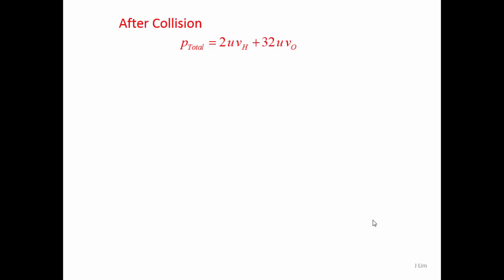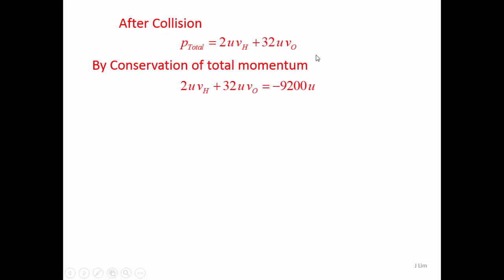After the collision, the total momentum is given by the mass multiplied by the velocity after collision, which is given by V_H and V_O. By conservation of total momentum, the total momentum after collision is equal to the total momentum before collision. So you get this equation.